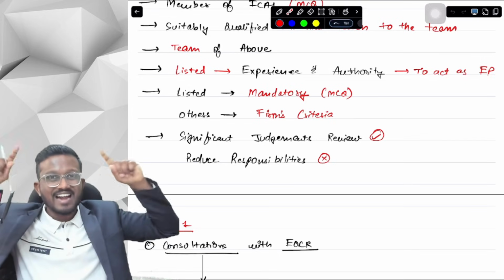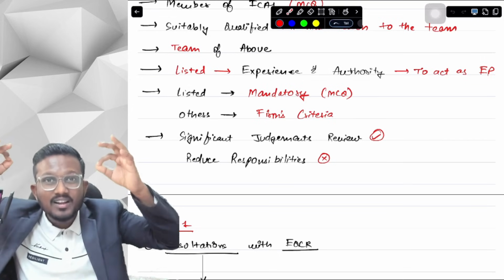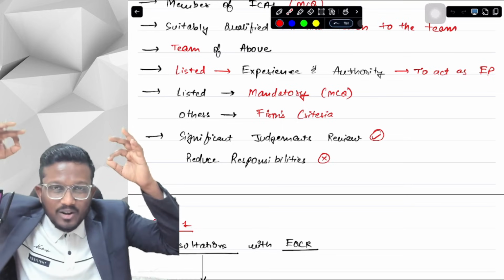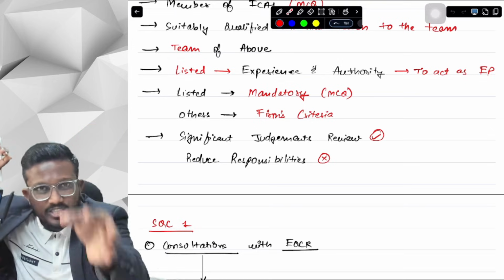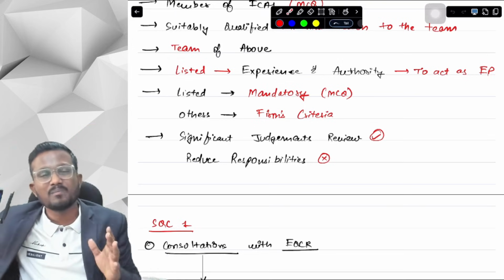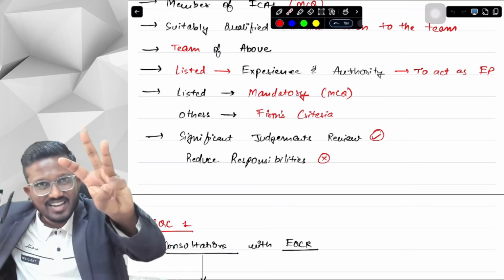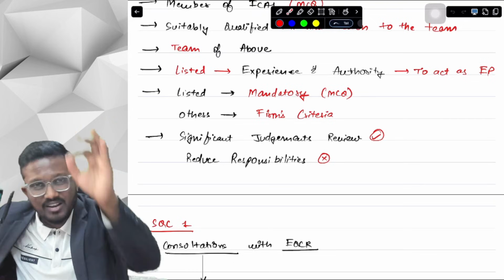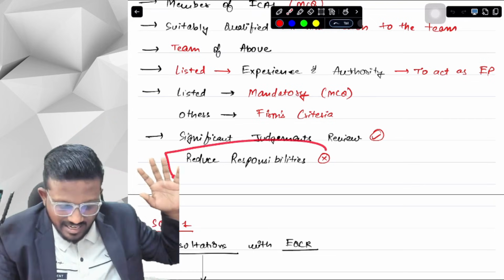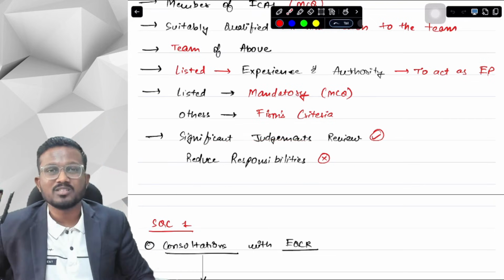It's not like that. EQCR is just a reviewer for expressing an opinion on the financial statement. EP has the sole responsibility. There is sole responsibility of the engagement partner, whether it is in the case of EQCR, SS600, SS620, or SS610. Everywhere the responsibility of EP is the same. It does not reduce the responsibilities of EP.